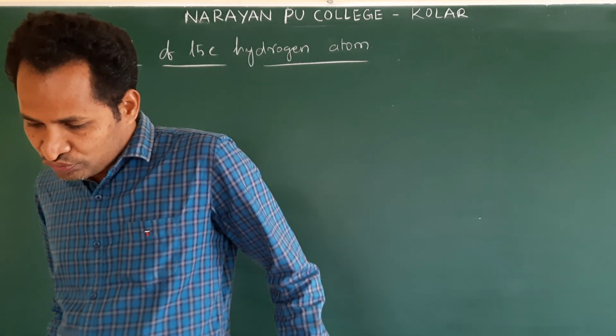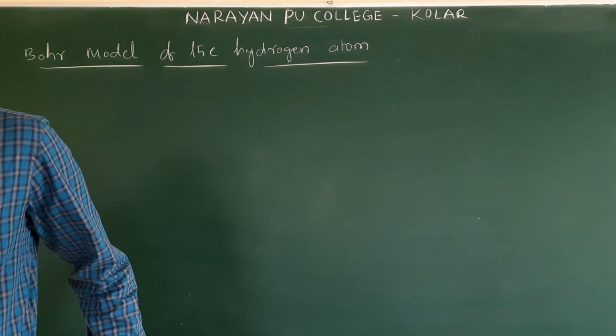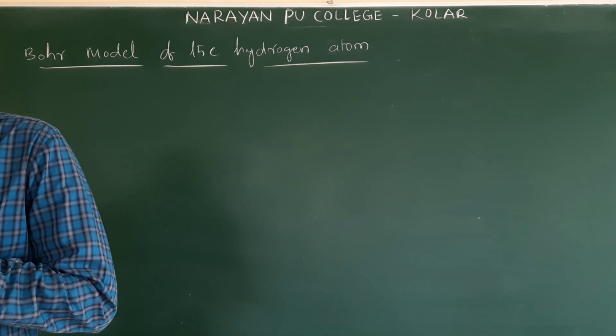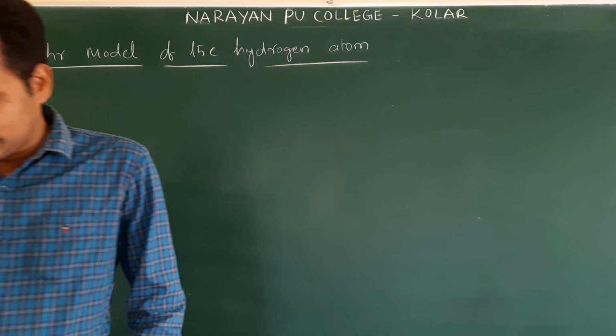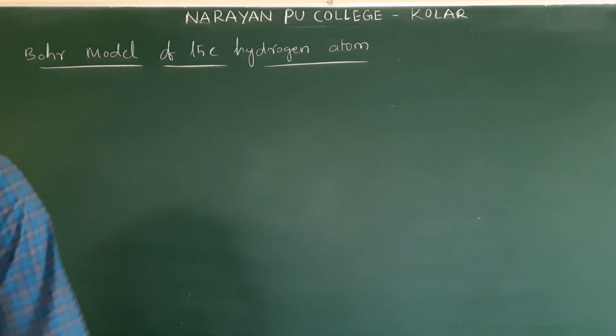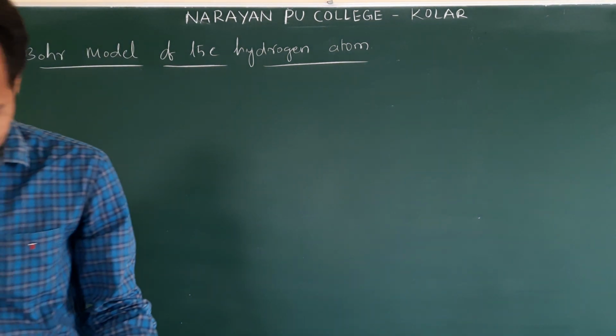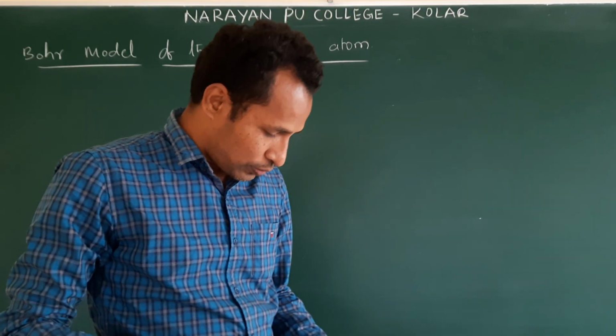Clear? Next, the failure: why has this model come? The reason: what did they mention in this? Electron is stable.